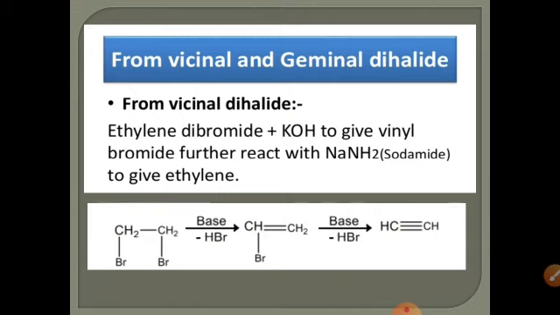Dear students, why do we not use the same base like KOH in both steps? If we use potassium hydroxide in the second step, the rate of reaction is very slow and the yield of ethyne, the alkyne, is also very low. That's why we need a very strong base like sodamide. We use sodamide in the second step to remove the hydrogen bromide.